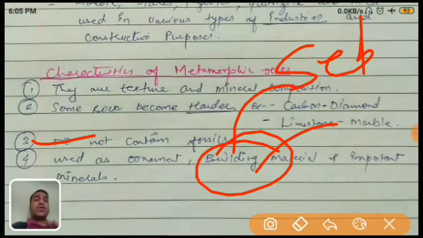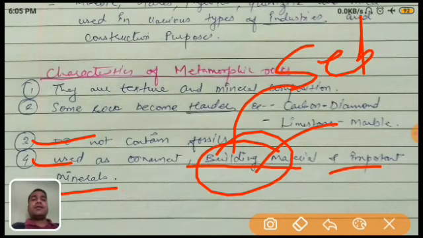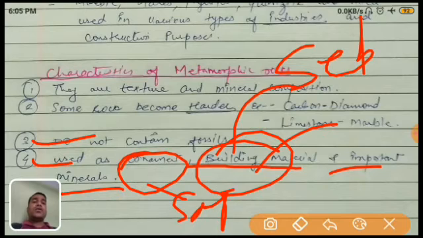And the last one, it is used as an ornament, building material and important minerals for different industries. So these all are the characteristics. It is soft or hard in both, so you can also write that it is either soft or hard.